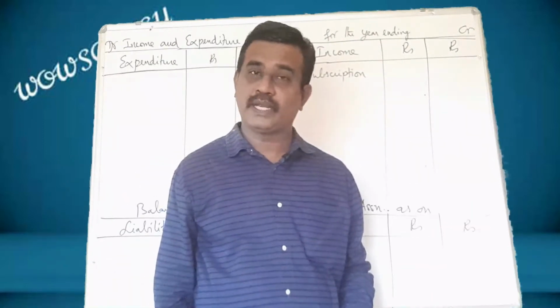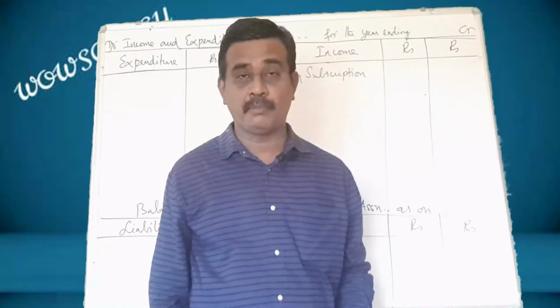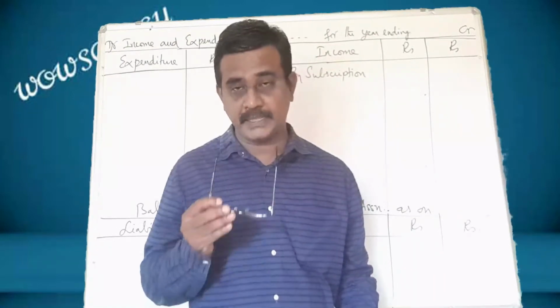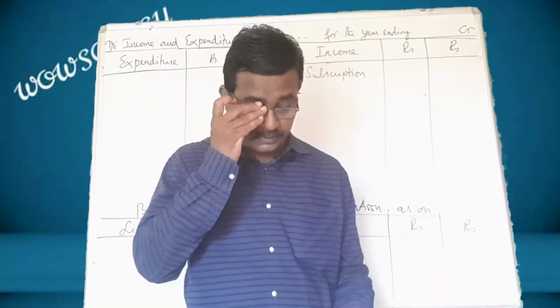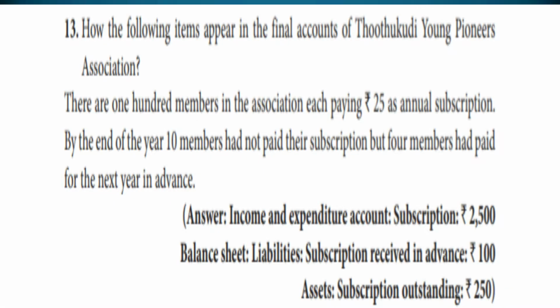Now let us go to the next sum, 13. Problem number 13, which is given on page number 75. Let me read out the sum. How will the following items appear in the final accounts of Thoothukudi Young Pioneers Association?